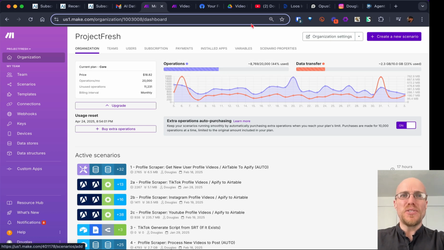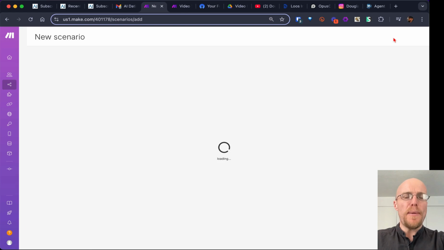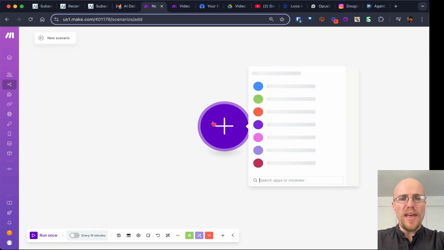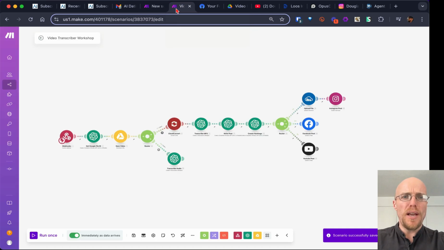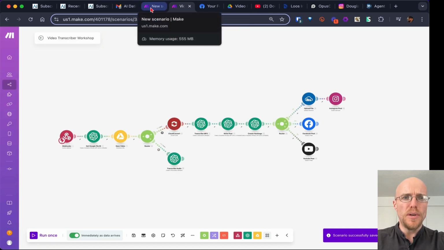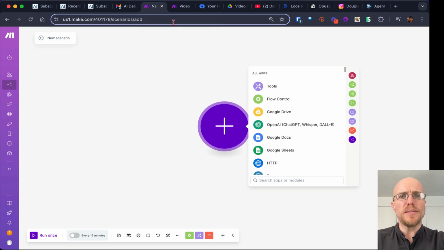And you'll click a new scenario. And then when you click that, you'll be set with a brand new scenario here, which I'll just copy and paste everything into because I want to show you how to build it effectively, or maybe I could just go between the two. That might make more sense.